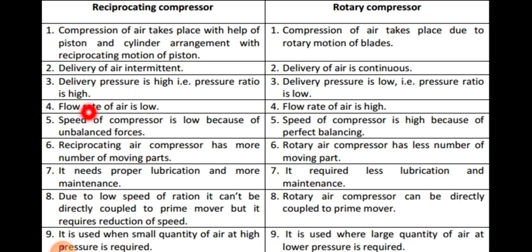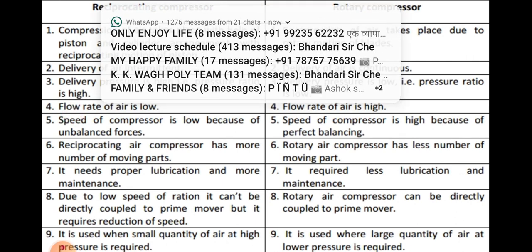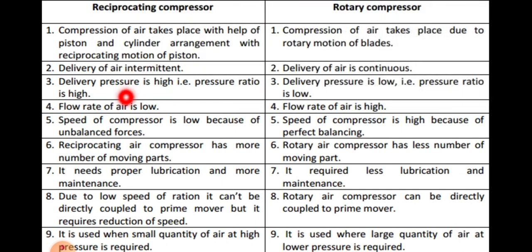So the next point is that flow rate of air is low in a reciprocating compressor, means we can say the discharge mass per unit volume is less in a reciprocating compressor. It is only because the delivery of air is intermittent and compression only takes place during the forward stroke of the piston. So that's why the flow rate of discharge of air is very low in a reciprocating compressor, and the flow rate of air is high in a rotary compressor because of the continuous delivery of the air.